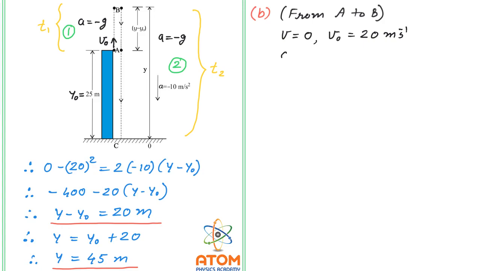And during this whole motion, the acceleration is minus g, that means minus 10 meter per second square. We are talking about the first motion only, from A to B.